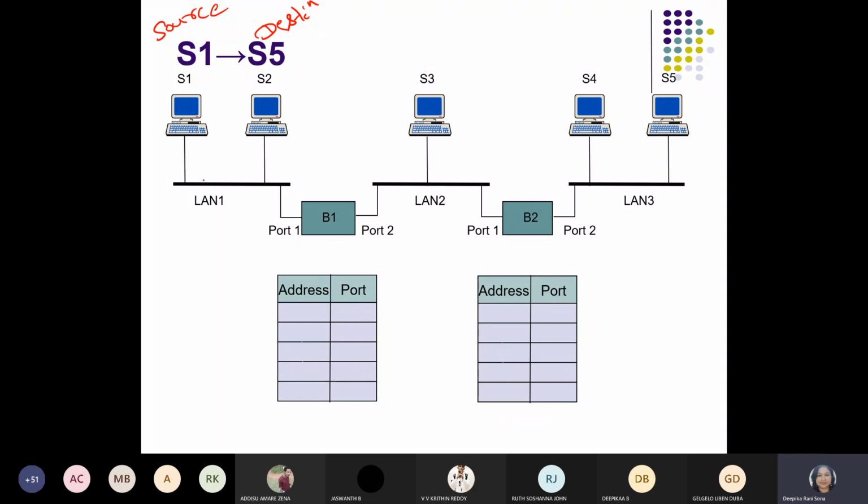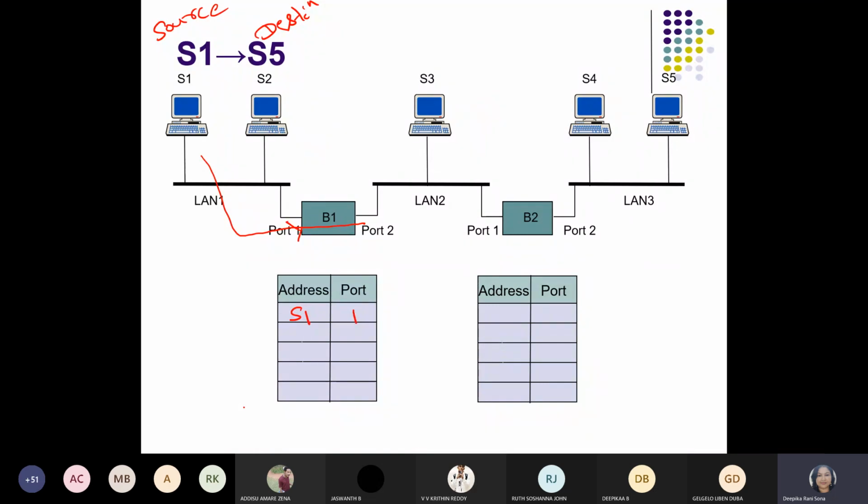Okay, so let's see. S1 is available at LAN 1. Now it will search for S5. S1 is entering LAN 2 through bridge 1. So through which port is it approaching to enter LAN 2? Through port 1 of B1. So what shall we write here? S1, port 1.